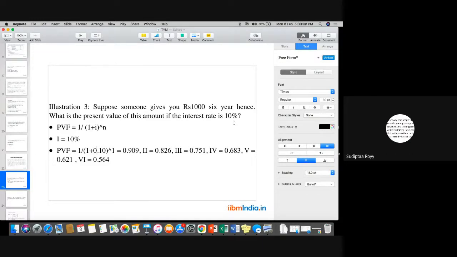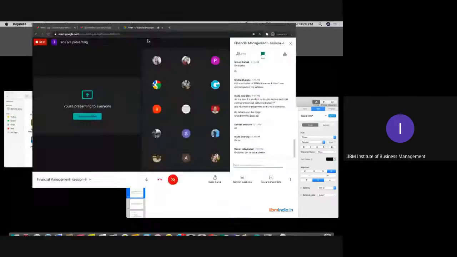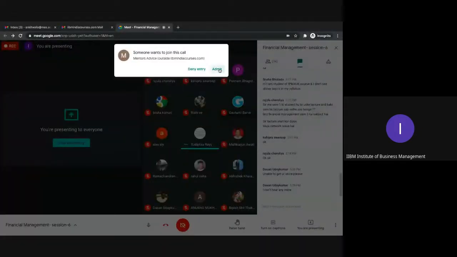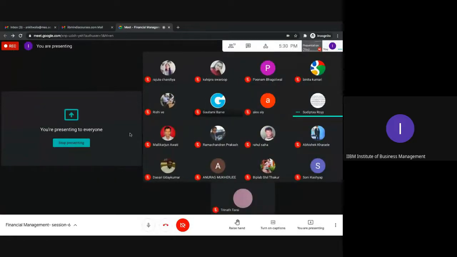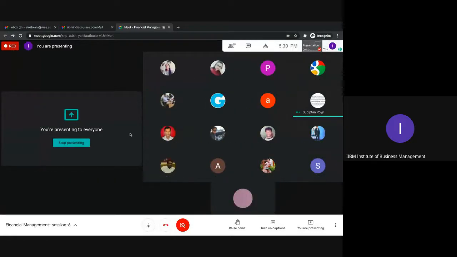In that case, this will be less than 1,000, definitely. Whatever we are discussing right now is like this: for example, you have 1 lakh rupees in your hand right now and the inflation is 10%. What is the value of that 1 lakh rupees after 5 years? If you need to calculate that, you can use this formula, because definitely that amount would be lesser than the 1 lakh rupees you have as of now.